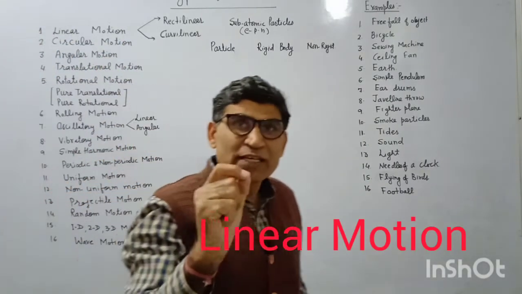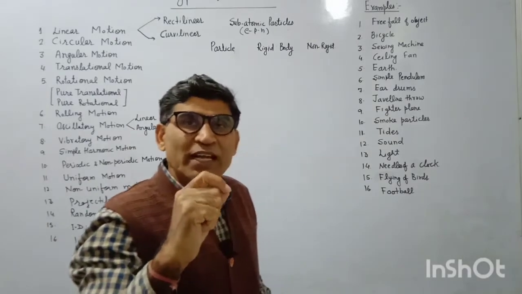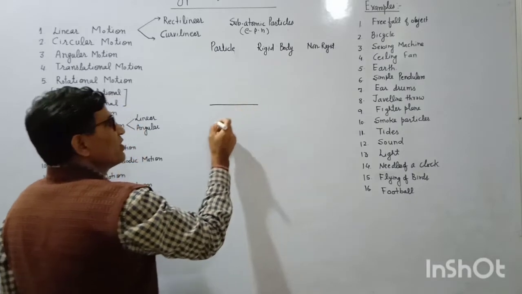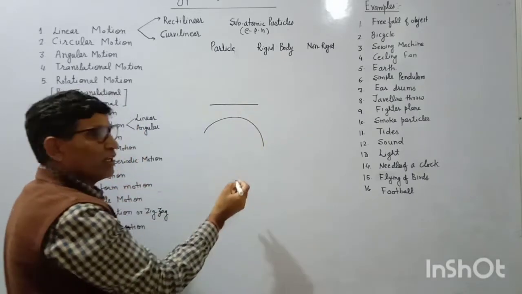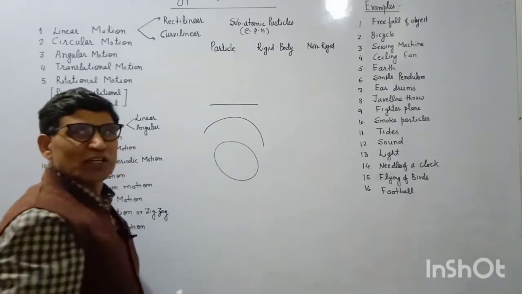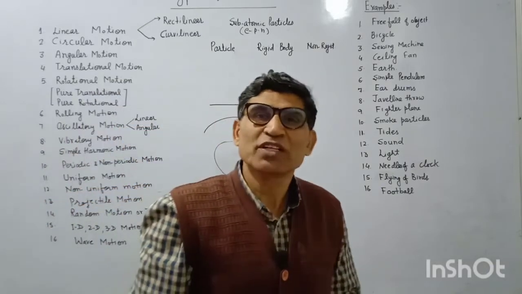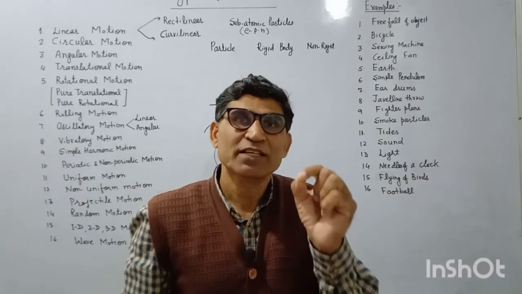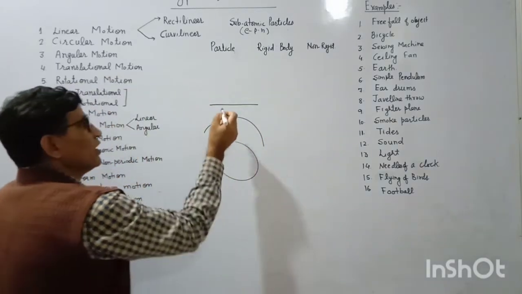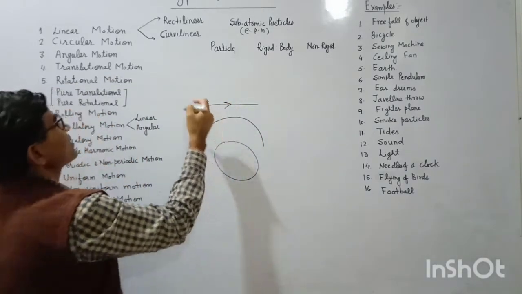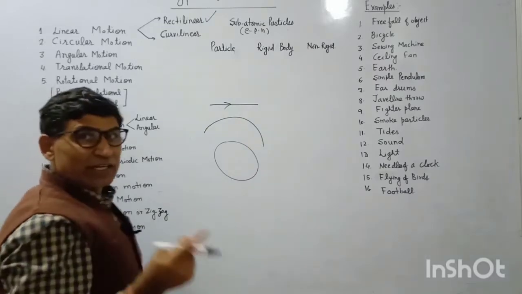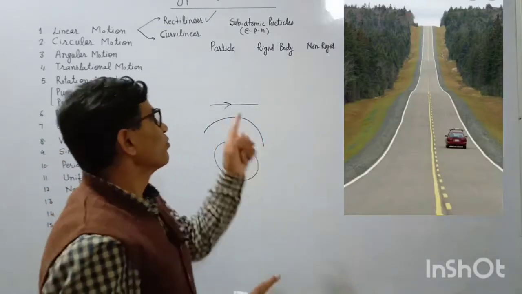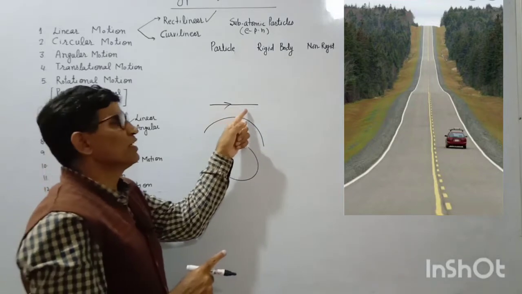If the particle is moving in any path, it may be straight, it may be a curve, it may be a circular path. All kinds of motion of a single particle are linear motion. If it is in a straight line, this is called rectilinear motion. Linear motion may be rectilinear when the particle is moving in a straight line.